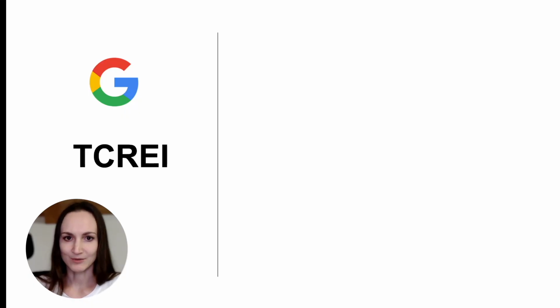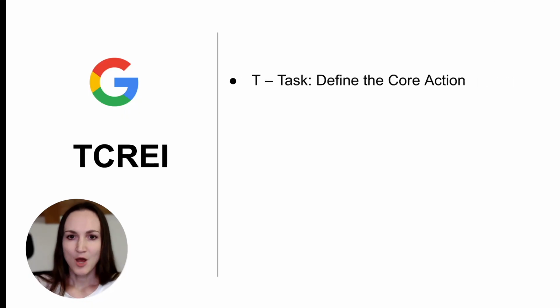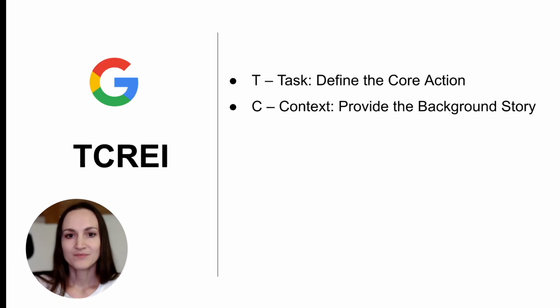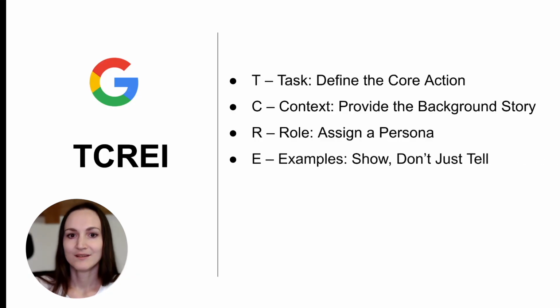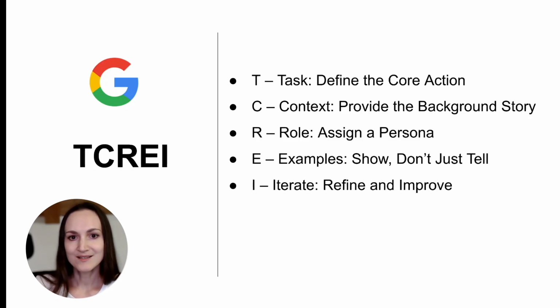Let's break it down. T is for task. What do you want the AI to do? C is for context. Give it the background story. R is for role. Who should the AI pretend to be? E is for examples. Show it what you like. And I is for iterate. Refine and improve your results.